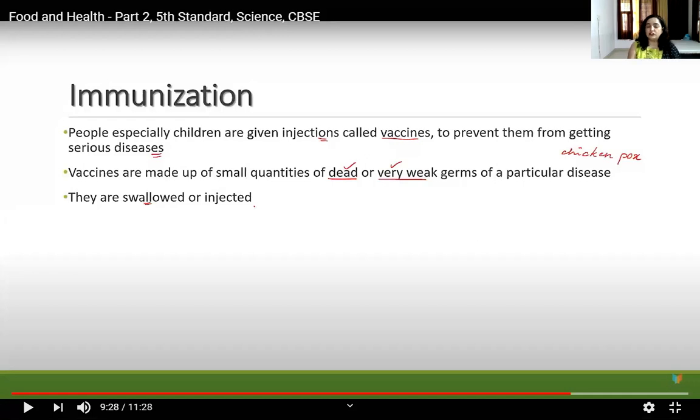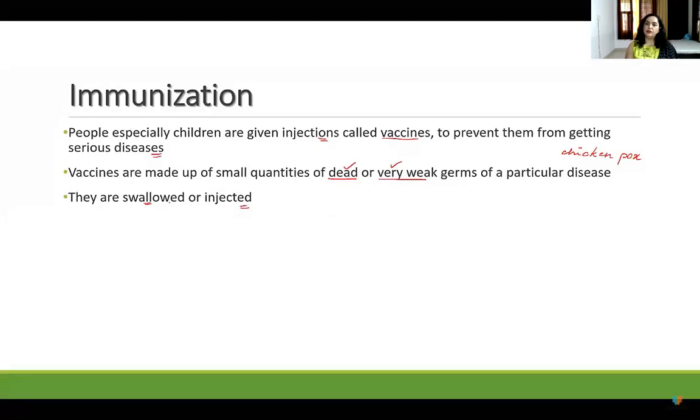So people, especially children, are given injections because they are very small, and their immunity is not as strong as in young people. So small injections called vaccines are given to prevent them from getting serious diseases. We have so many vaccines, like for chickenpox, diphtheria, and polio, which is also a deadly virus. These vaccines are made up of very small quantities of dead or weak germs of a particular disease. How are they given to a patient? Either they are swallowed or given through an injection.